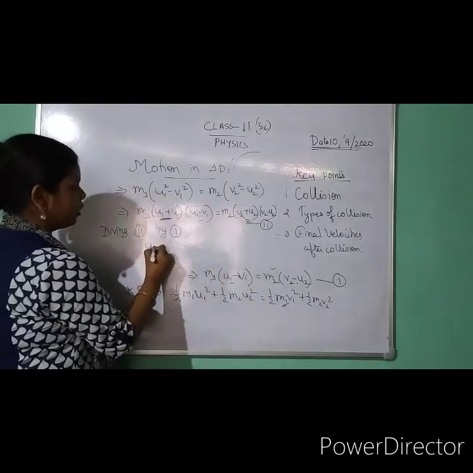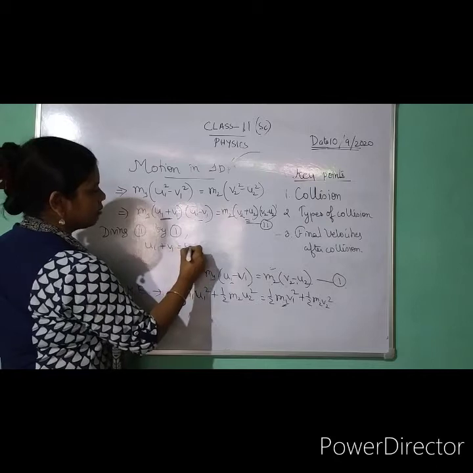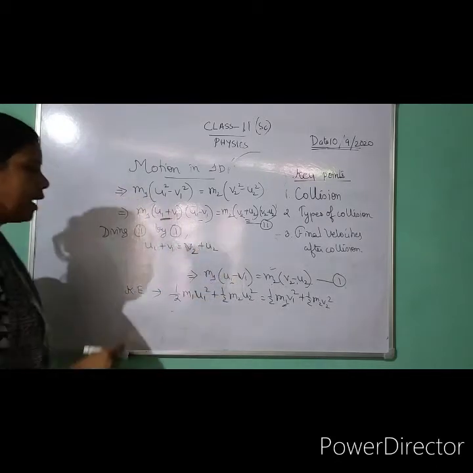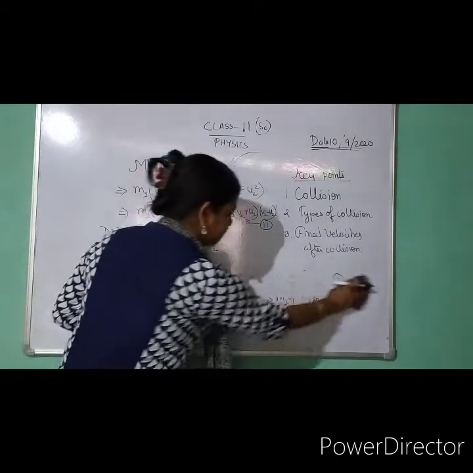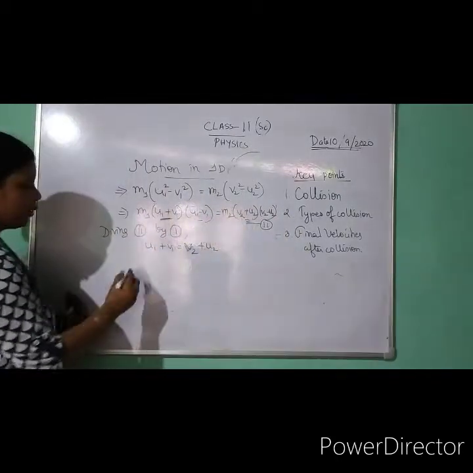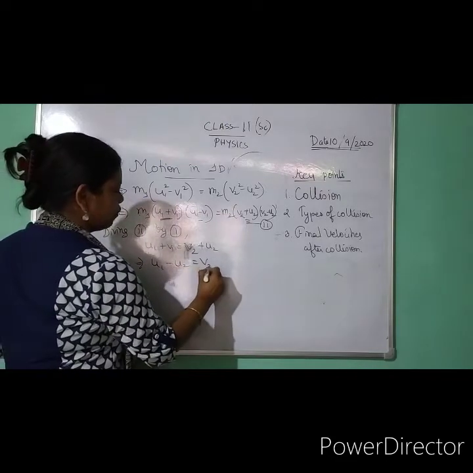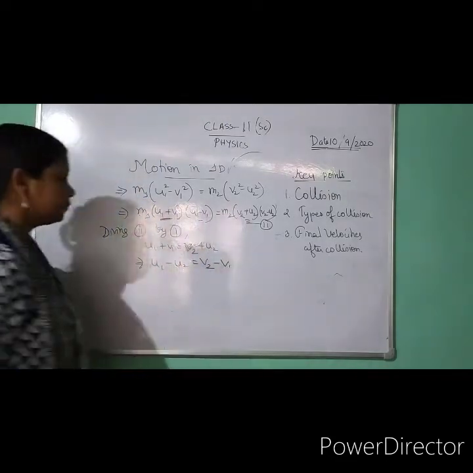So I can write from here u1 plus v1 is equal to v2 plus u2. So I have written the equation in this way. After writing this equation, can I write this as u1 minus u2 is equal to v2 minus v1.